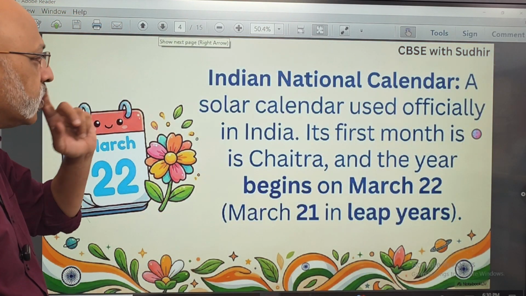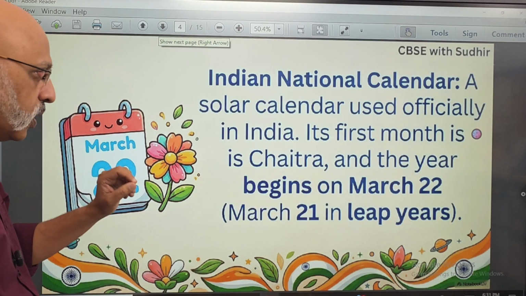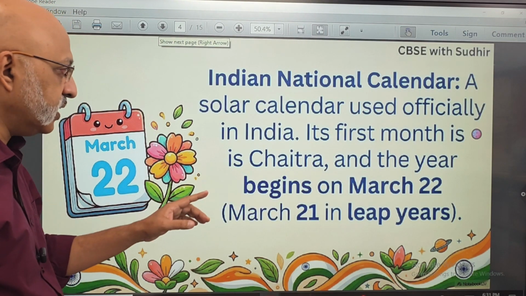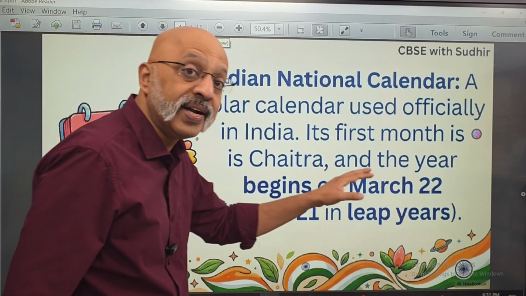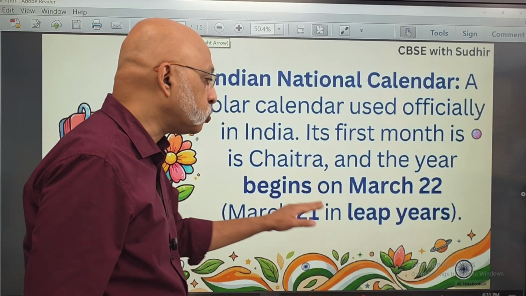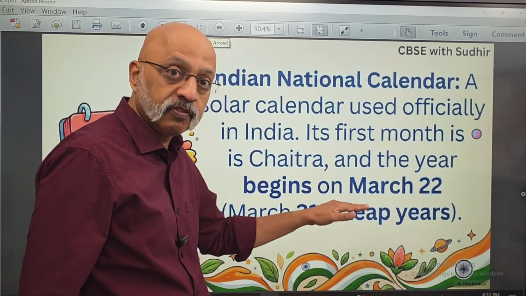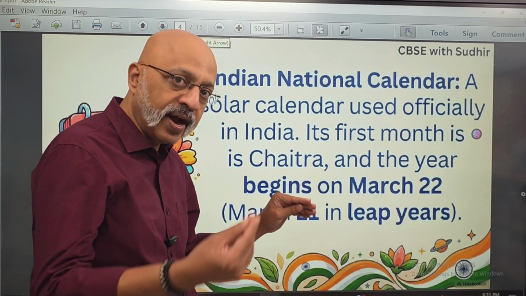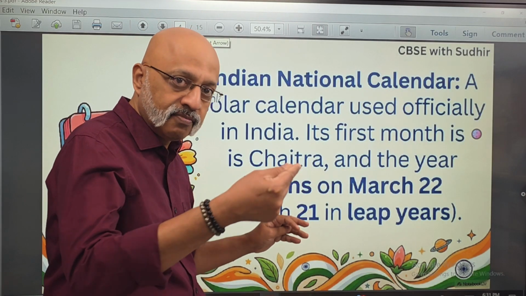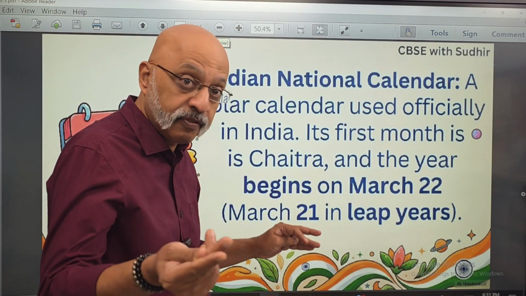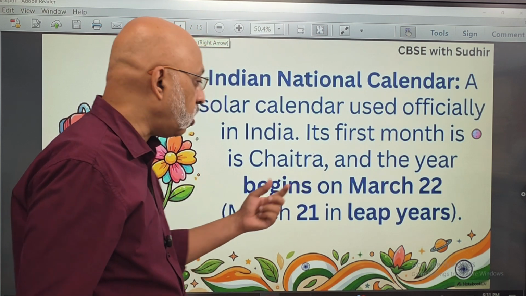Now, the Indian national calendar is a solar calendar. Its first month is Chaitra and the year begins on the 22nd of March, March 21 in a leap year. Every 4 years it is March 21, otherwise it is March 22. You would find, if you see any of the almanacs and any traditional calendar which you may have at home, that would mention the month of Chaitra.